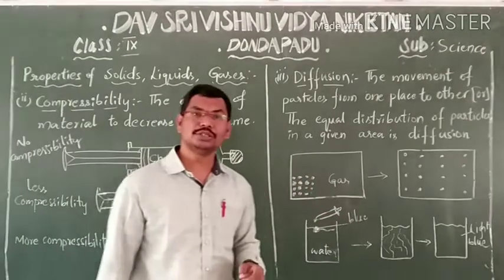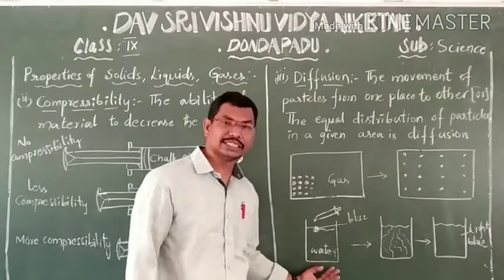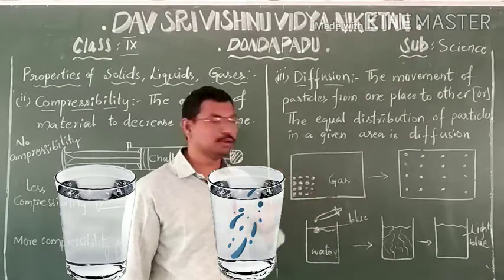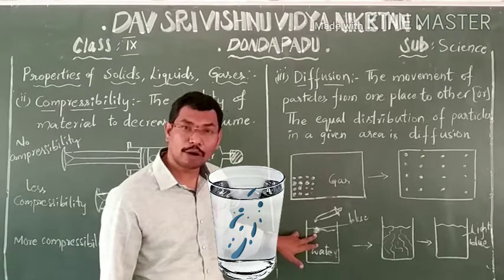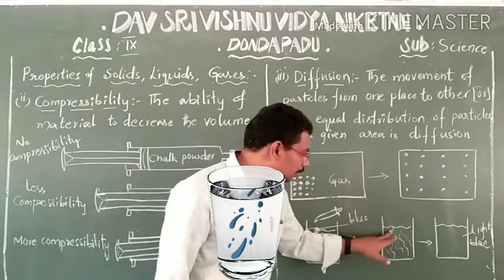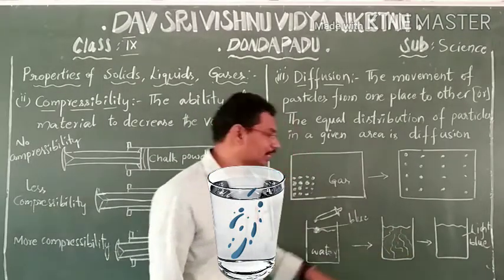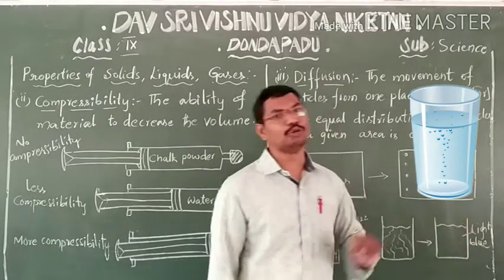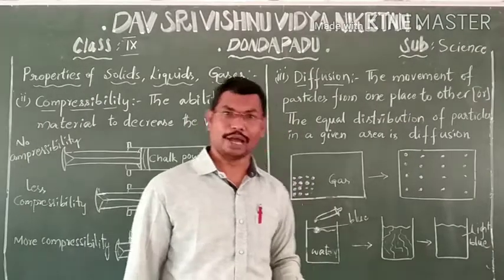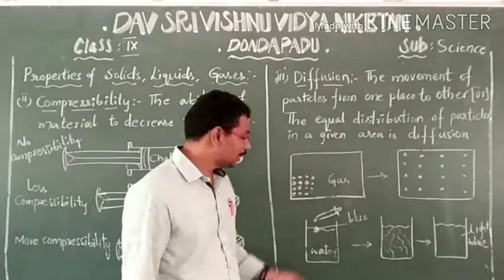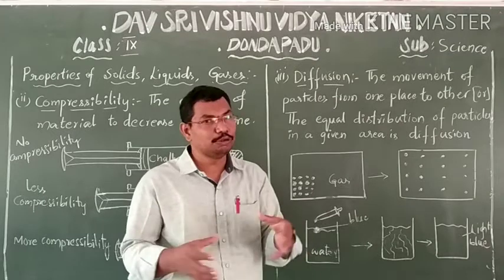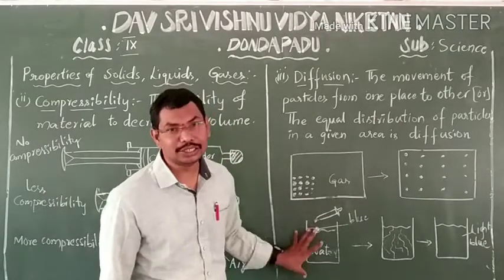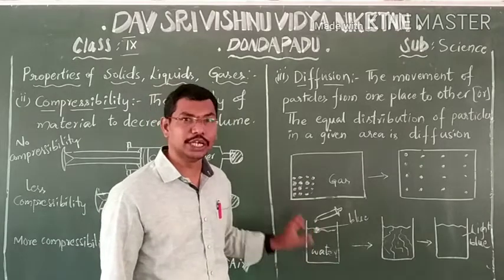Coming to diffusion in liquids. Take a glass of water and add one drop of blue ink. First it is dropped at one place. After some time it spreads over the liquid, and after some time the entire water turns blue. Why does this happen? Because liquid particles also distribute themselves in the given space. This is the example of diffusion in the liquid state.